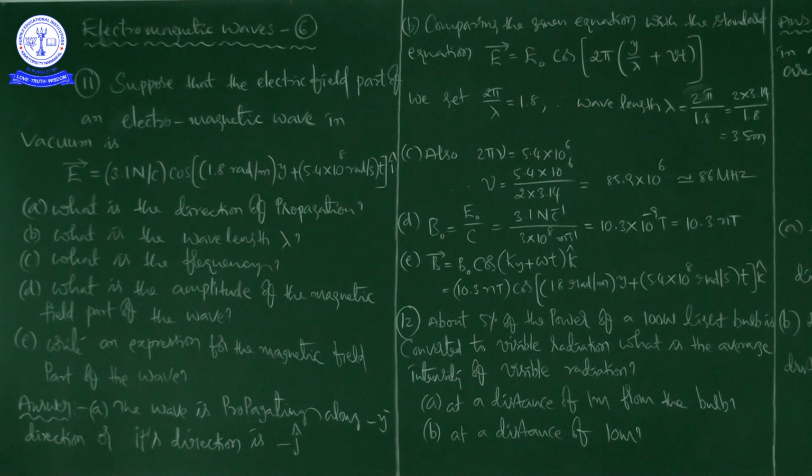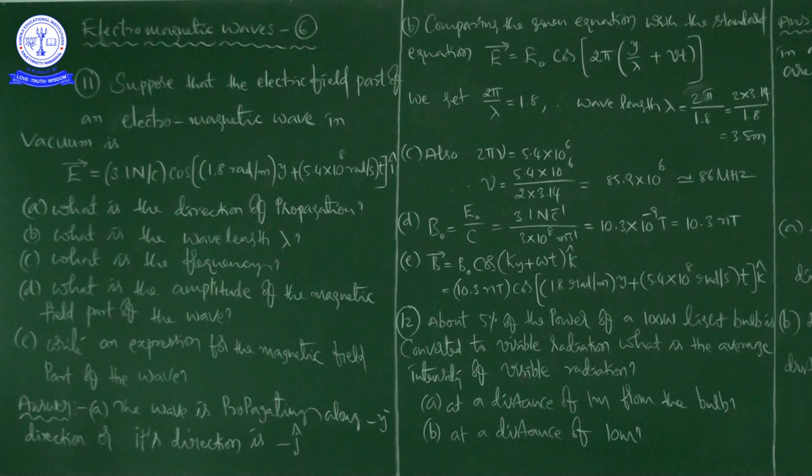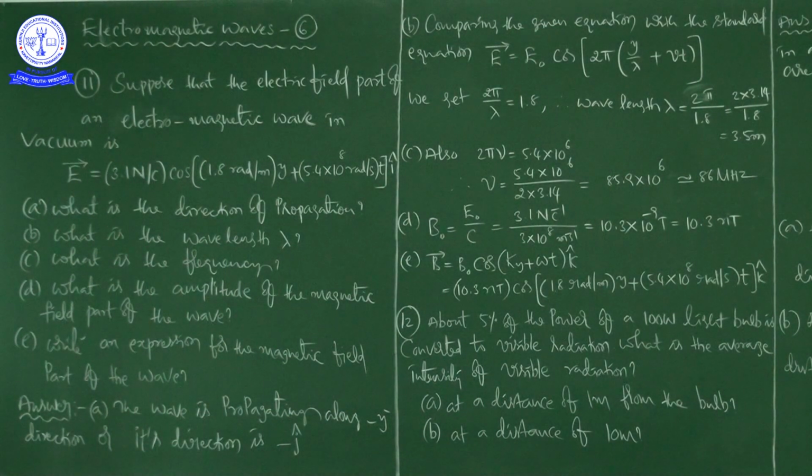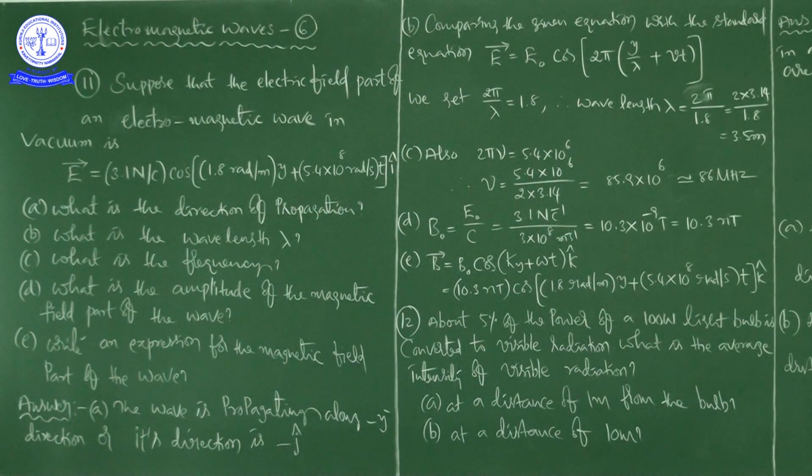We discussed this many times. It is from the chapter on vectors, that is motion in a plane, in our first year syllabus. We learned that i cap, j cap, k cap are the unit vectors along the positive x-axis, positive y-axis and positive z-axis. Here I want to add one more sentence: minus i cap means the negative x-axis, minus j cap means the negative y-axis, and minus k cap means the negative z-axis.